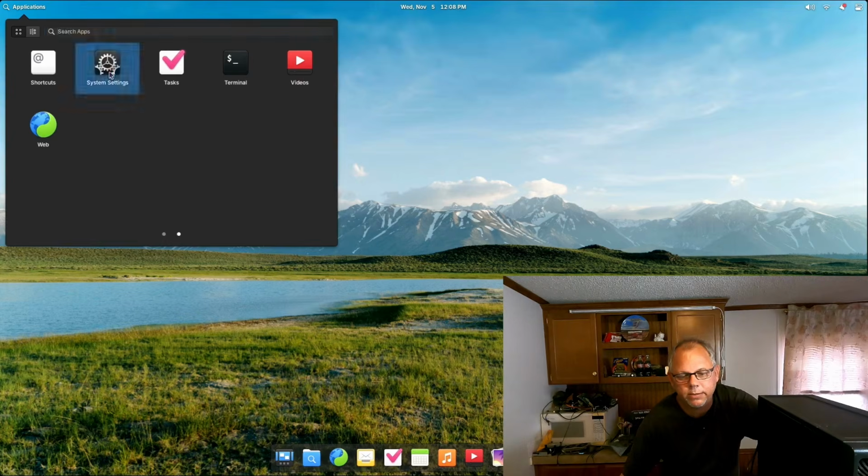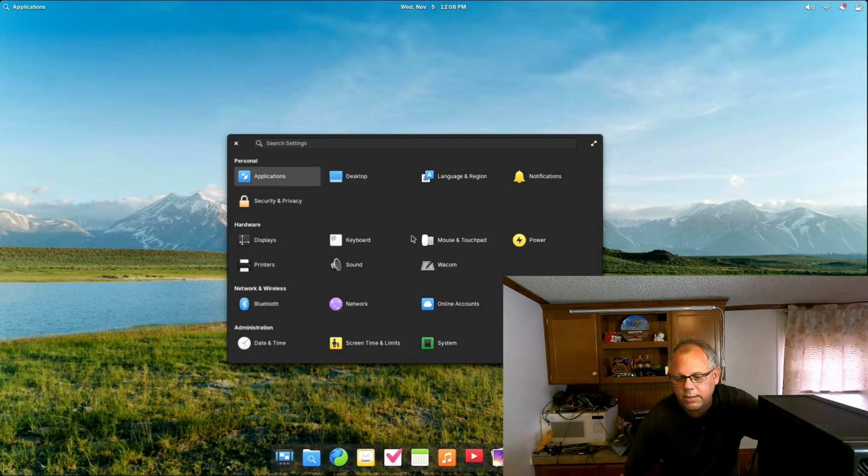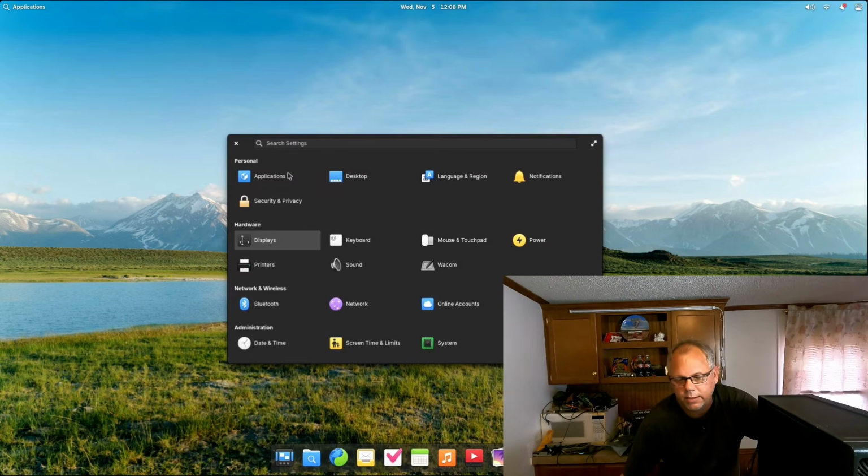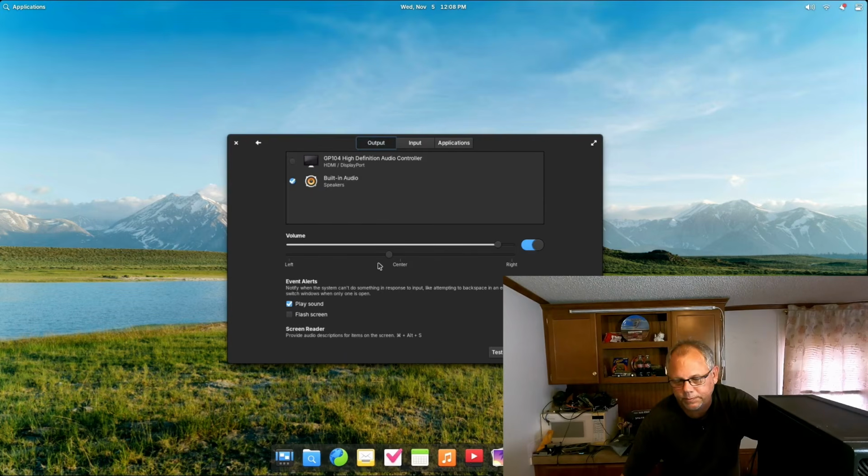Maybe. Yeah, we can still get to the system settings. So you can go in here and change whatever you need to. There's your displays, night lights, filters, right? Mine shows as Elgato because that's actually what my display capture is. That's a capture card.